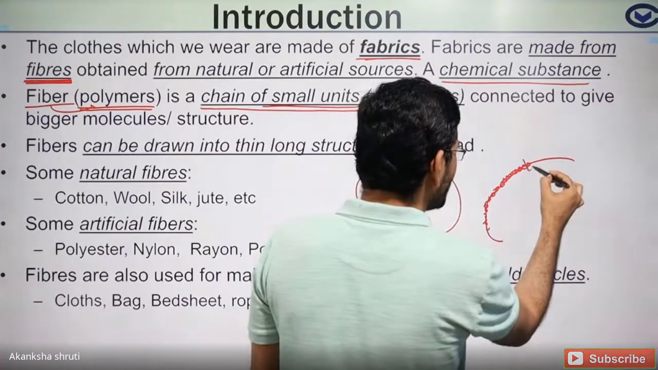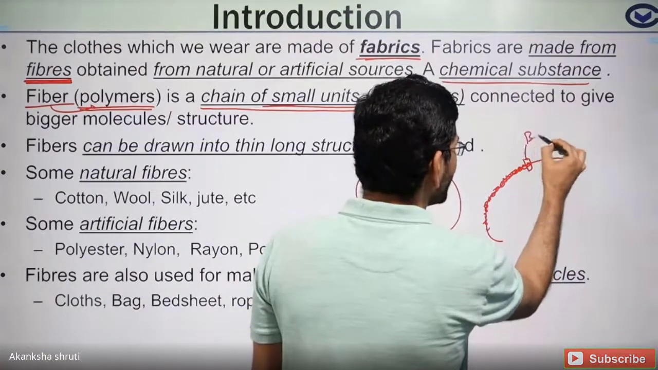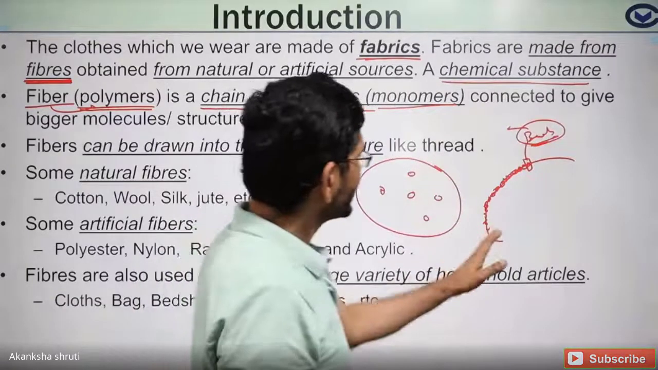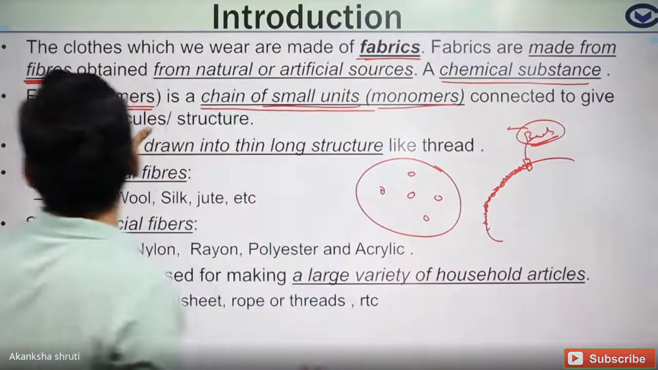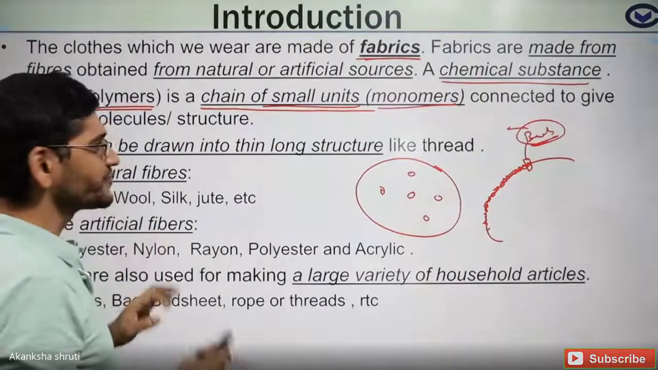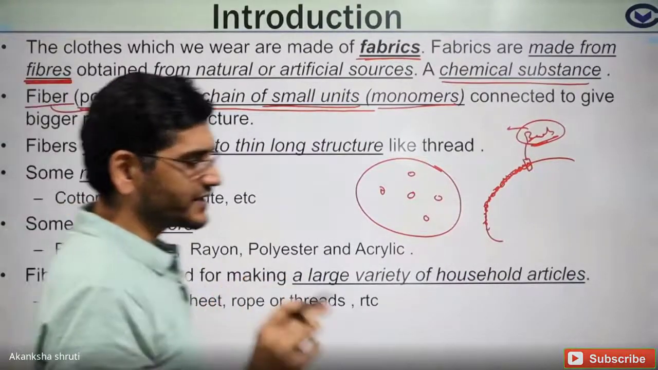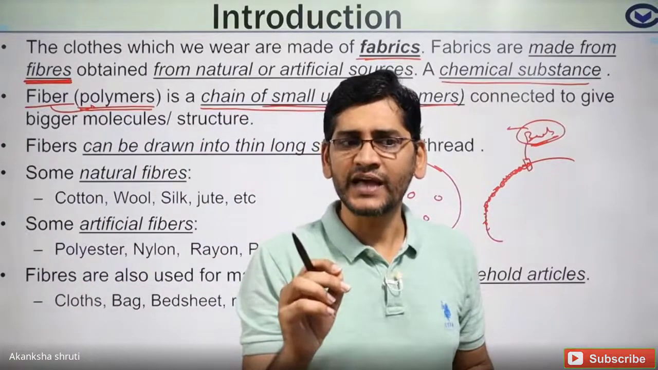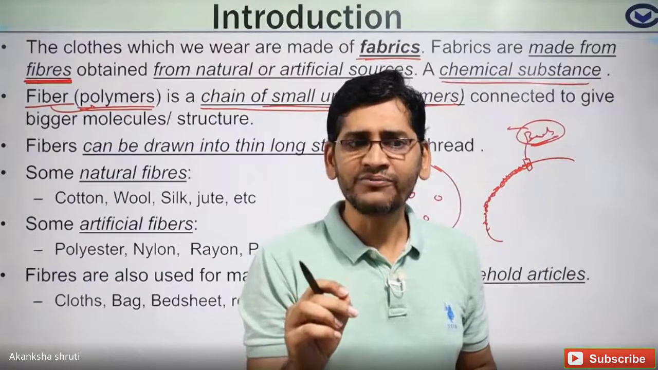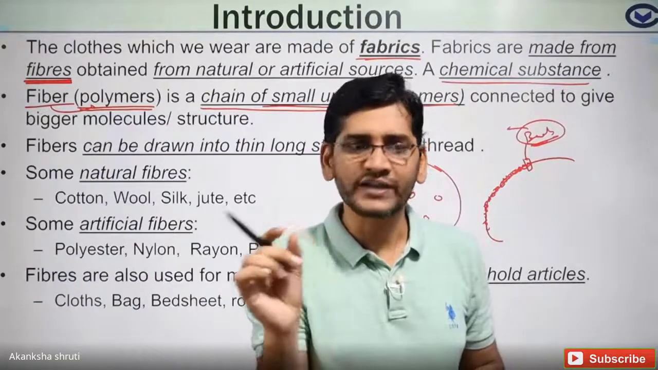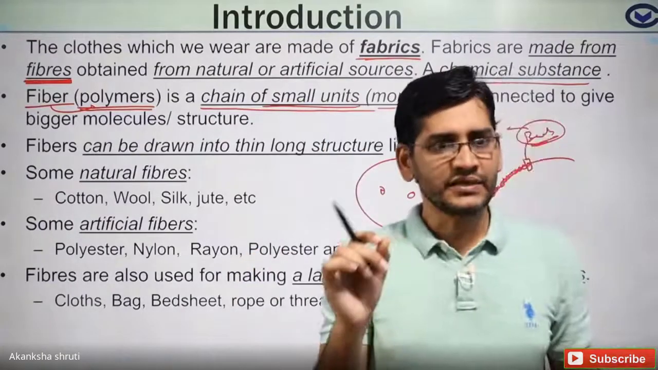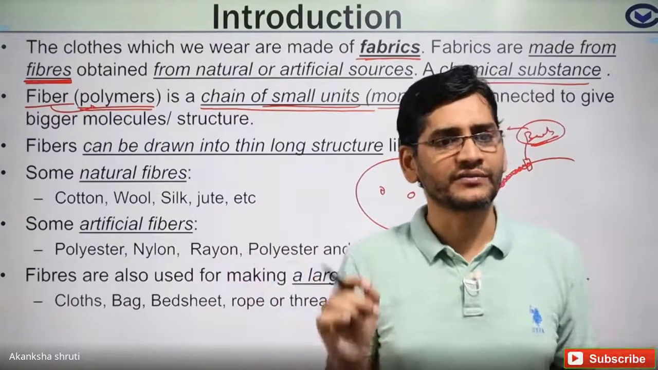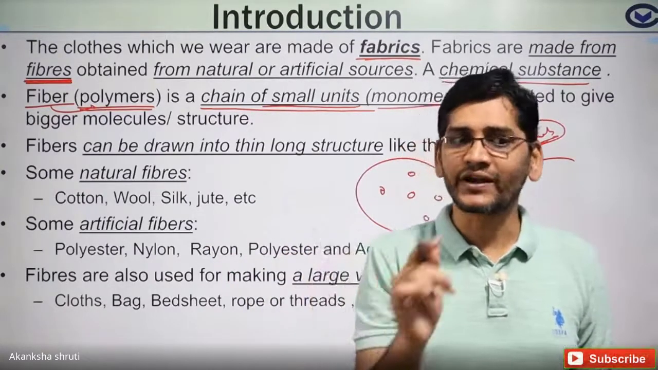It consists of a smaller unit of beads. So these beads are like our monomer, and this bigger necklace is like our polymer. Okay, student? So that much simple. So you have to just understand fiber simply means the chemical substance which consists of a large number of smaller units, and this chemical substance can be drawn into a thin long structure or thread-like structure. That is called as fiber.